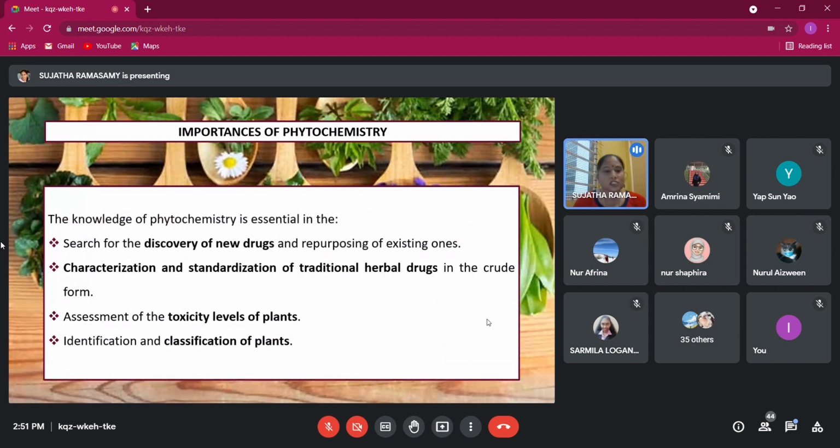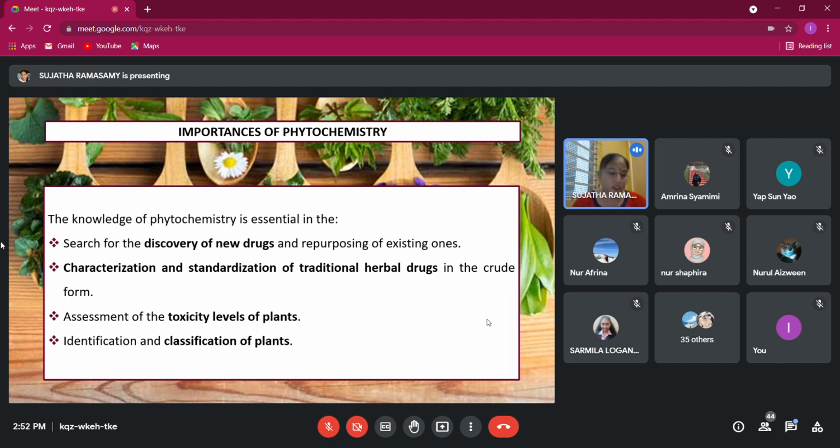Okay, so that's why phytochemistry is important for you to learn. For example, later when you want to do research, it will help in the search for new drugs. You have to know what the secondary metabolites are, and also, like Sun Yao said, the family likes to use traditional medicine, so this knowledge can help you to characterize and standardize herbal drugs.